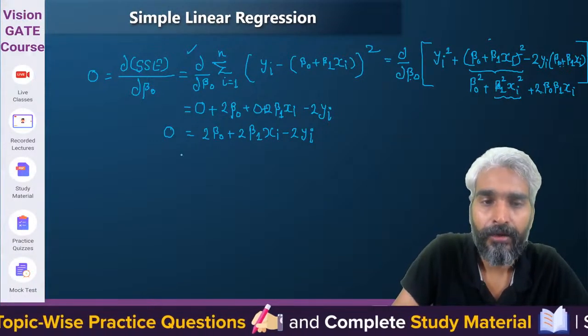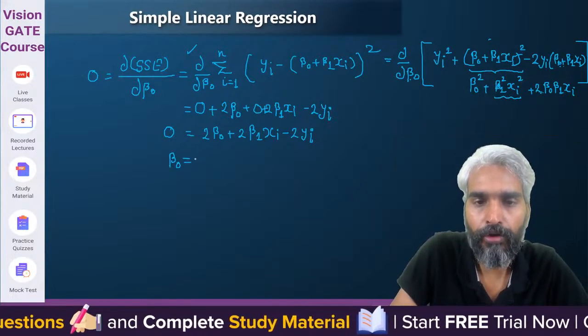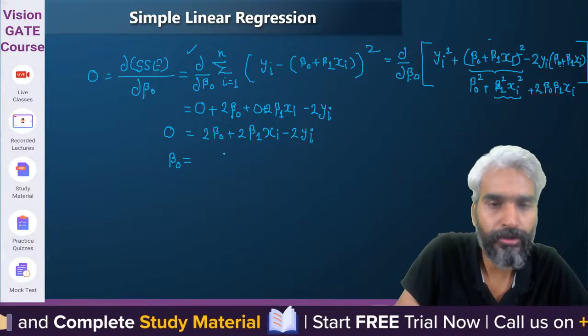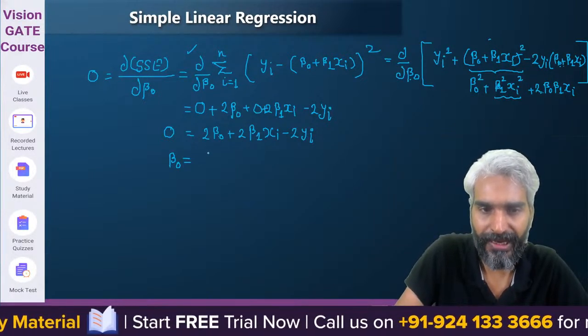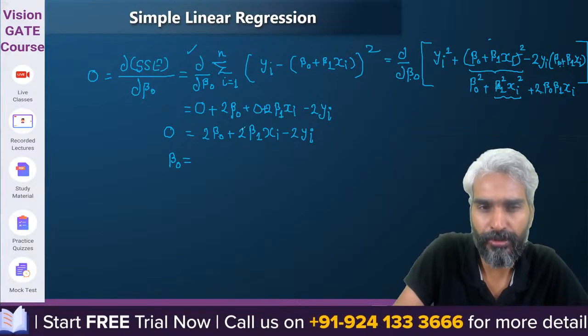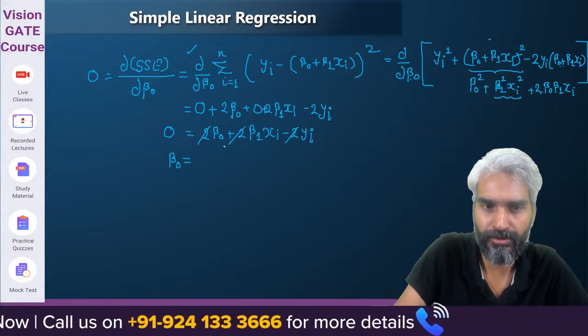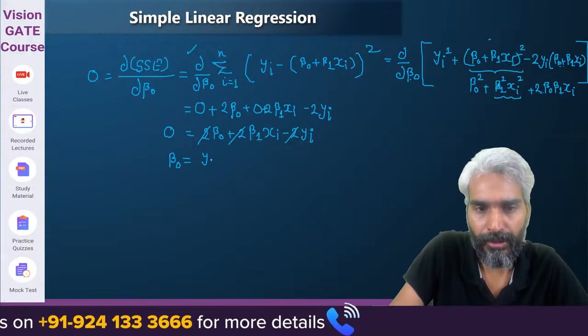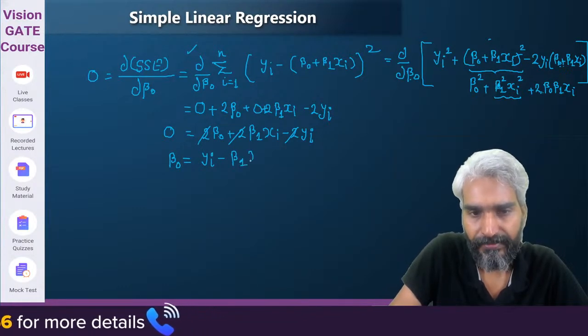So, from here, what will be the value of beta 0? Tell me. Sir, 2 is common, so 2 divides 0, and it's simple beta 0. It will come out as summation of yi minus beta 1 xi.